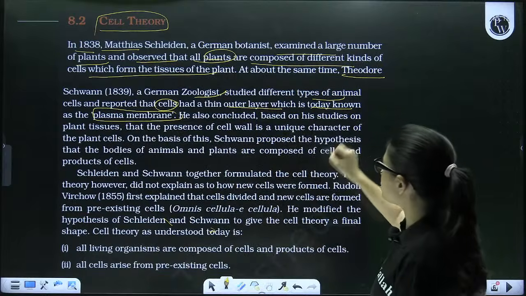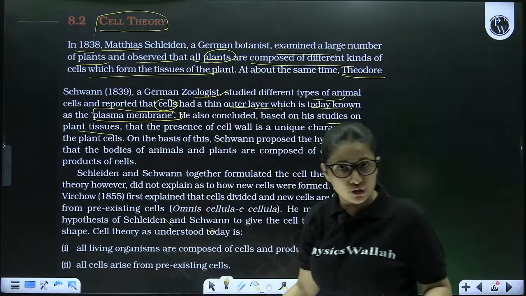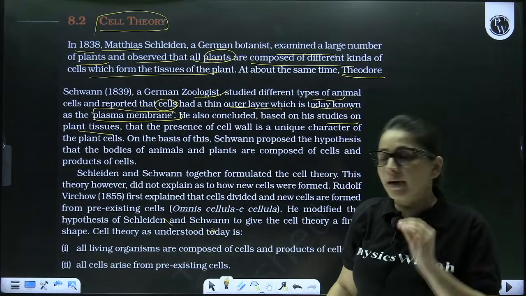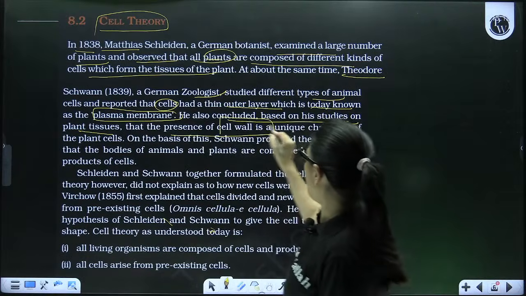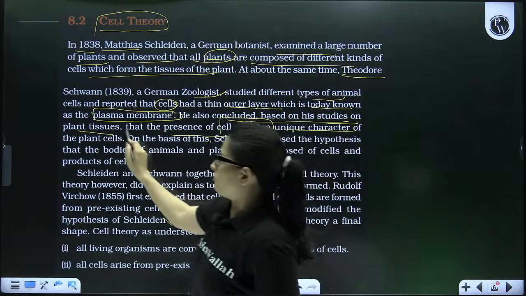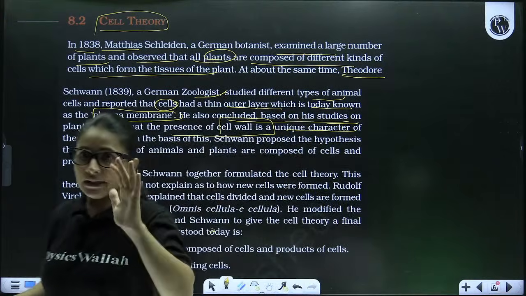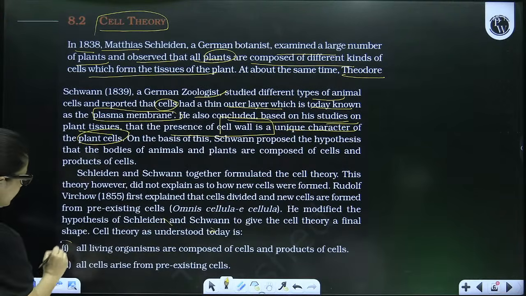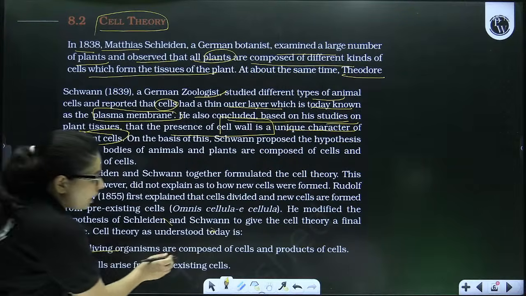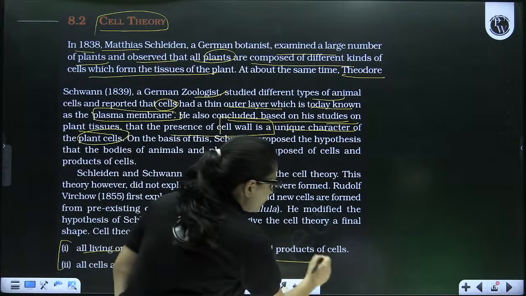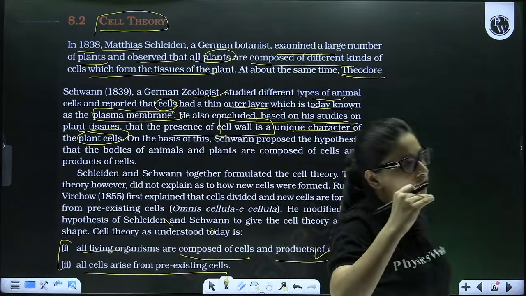However, he also stated in his studies that if I talk about plant cells and plant tissue, then apart from plasma membrane, they also have the presence of cell wall, which is a unique characteristic of plant cell only. On the basis of which cell theory was postulated, these are the two important points of the cell theory that says all living organisms are made up of cells and the product of cell, and hence cell is the basic unit of life.